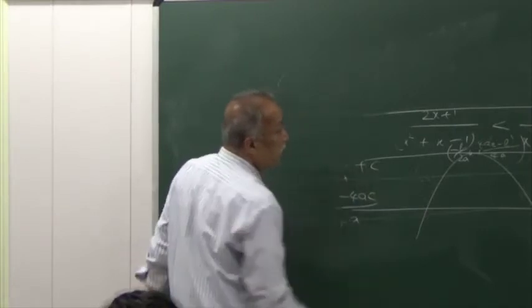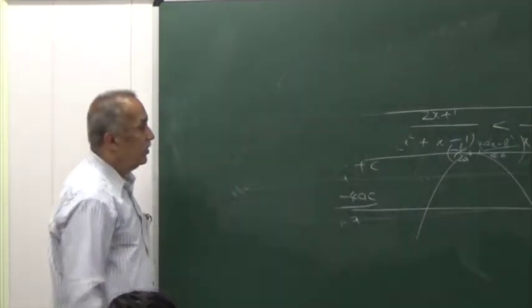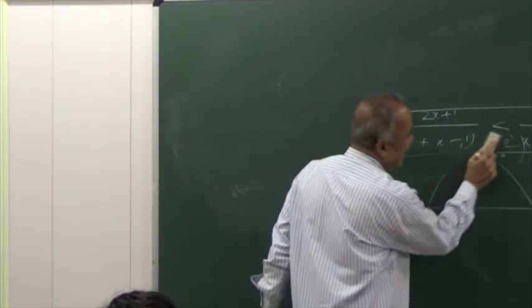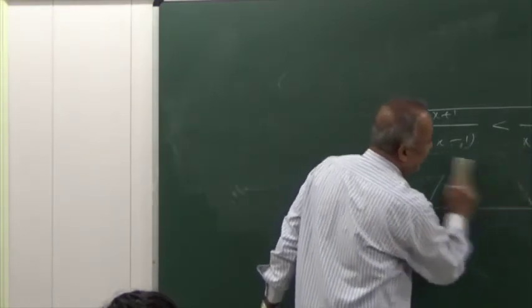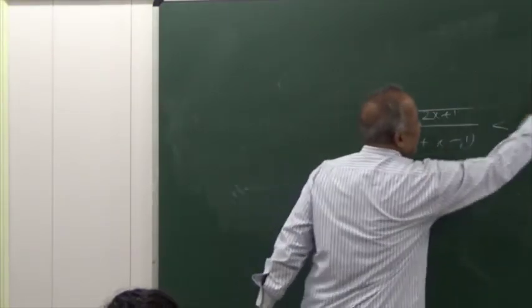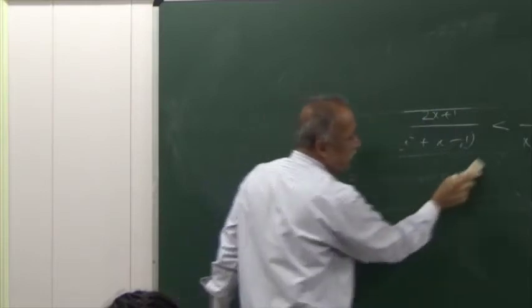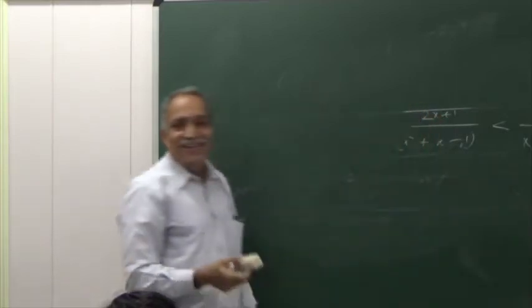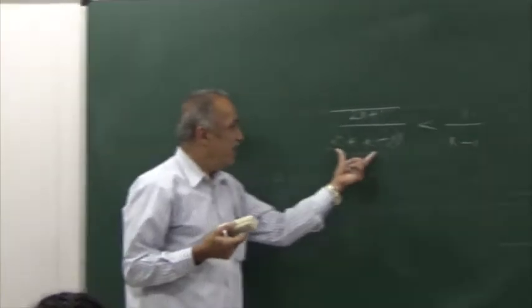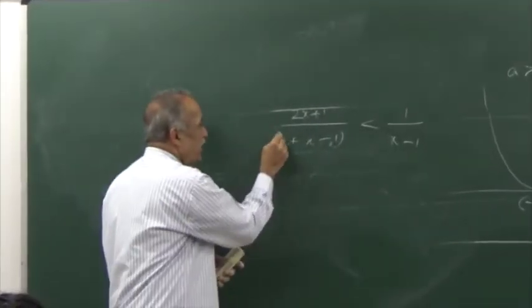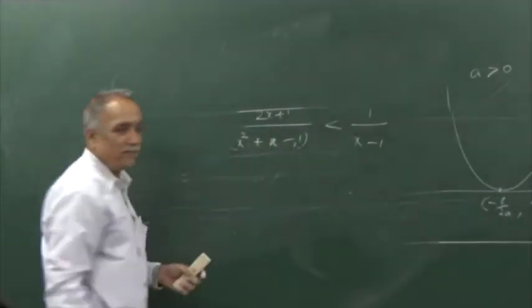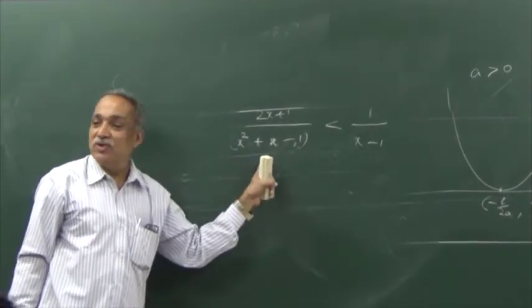Now where is my problem? I wanted to get rid of the denominators of this fraction. The first fraction has a quadratic in the denominator, x square plus x minus 1. What can you say about the sign of this quadratic?